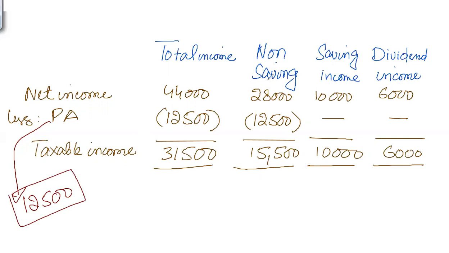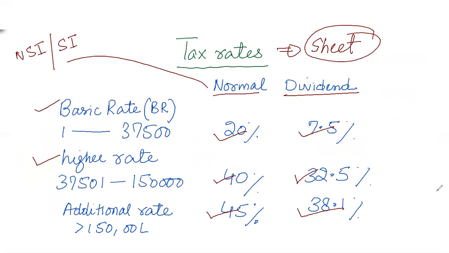First of all, personal allowance is to be deducted from the non-saving income. If there is no non-saving income, or personal allowance is more than non-saving income, then we will deduct from saving income, and then we will deduct personal allowance from dividend income. So it's sequential. First you deduct personal allowance from non-saving income, then from saving income, and then from dividend income. After deducting personal allowances, we now have taxable total income, taxable non-saving income, taxable saving income, and taxable dividend income, on which we have to apply the rates that we discussed previously in this table.